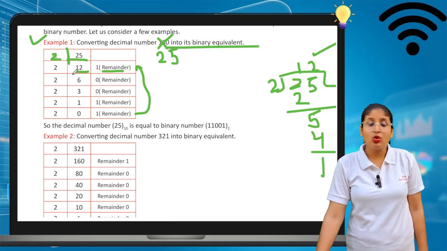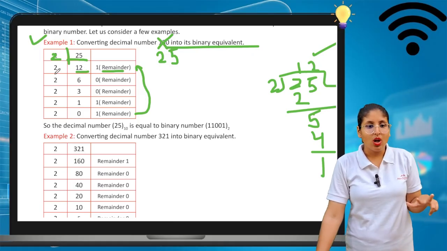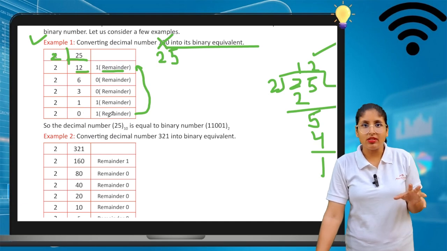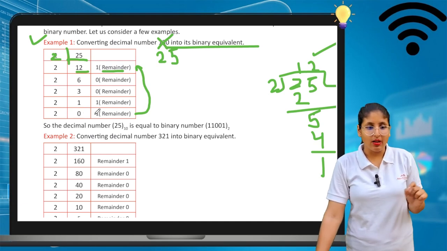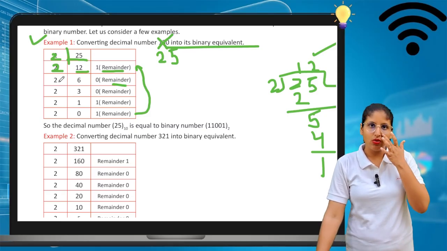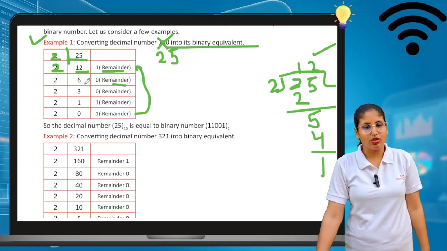Then 12 is also divided by 2. This process continues till the quotient becomes 0, not the remainder. Now we divide 12 by 2: 2 6s are 12, then the remainder is 0. Then 6 is again divided by 2. We know 2 3s are 6, and the remainder should be 0.